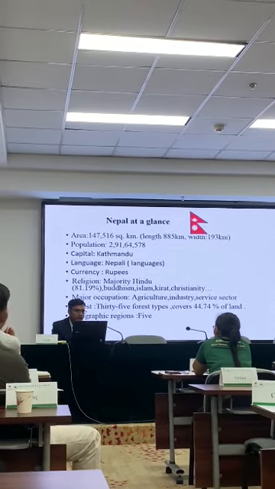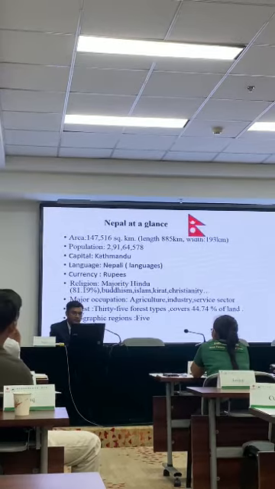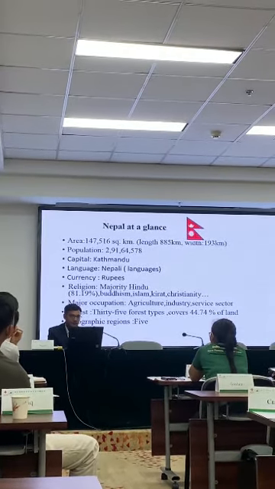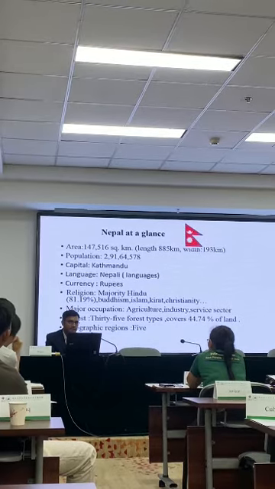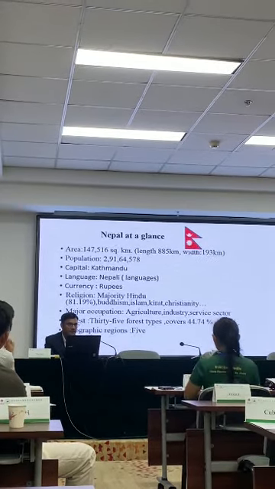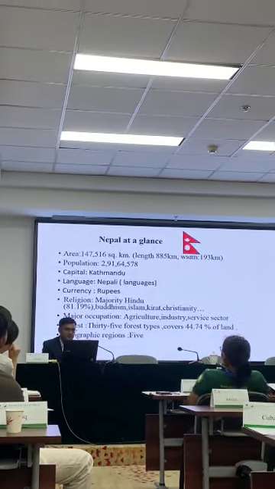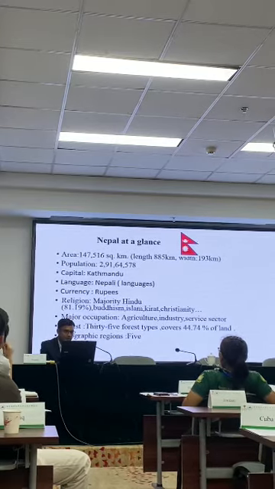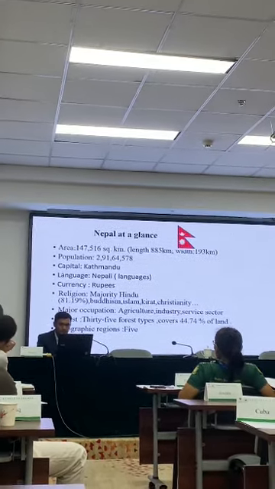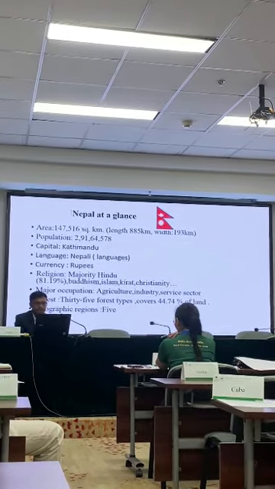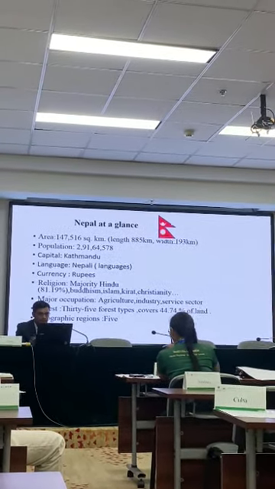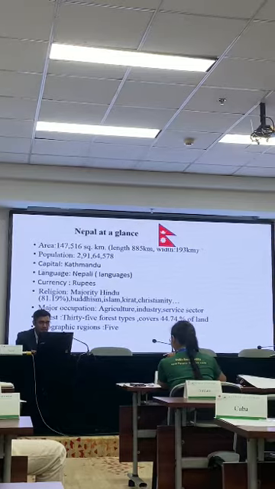And in Nepal, the major occupations are agriculture, industry, service sector, and forest. Yeah, the geographical area is small, but the diversity is the greatest. 35 forest types, and it covers 44.74 percent of the land. And there are 5 geographical regions from east to west.